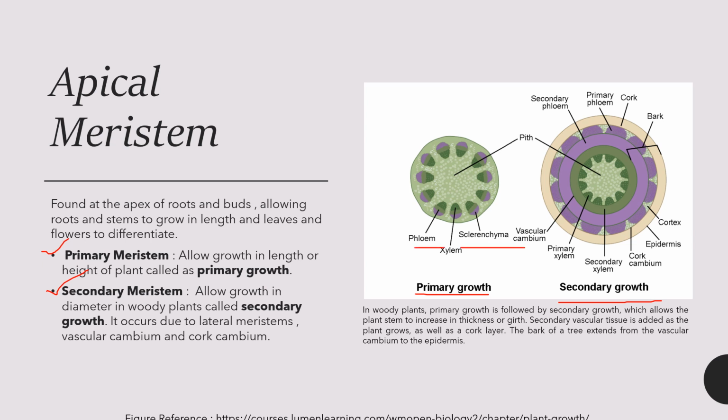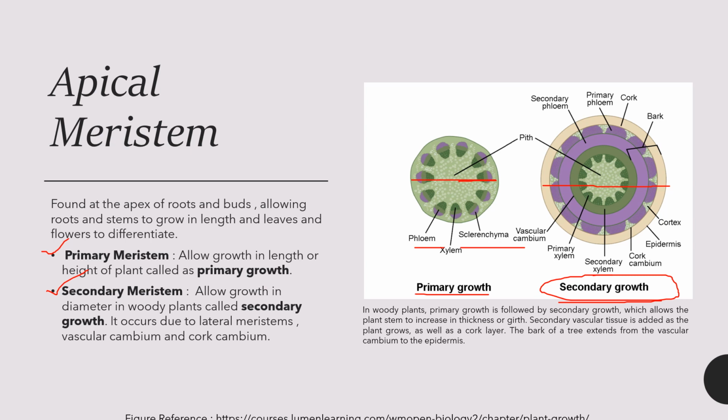And this is the secondary growth, which leads to the thickness of the plant. For example, it allows the growth in the diameter of woody plants. If we see the diameter of the primary growth, and we see the diameter of the secondary growth, it is much more. The secondary growth has a larger diameter in the case of woody plants.